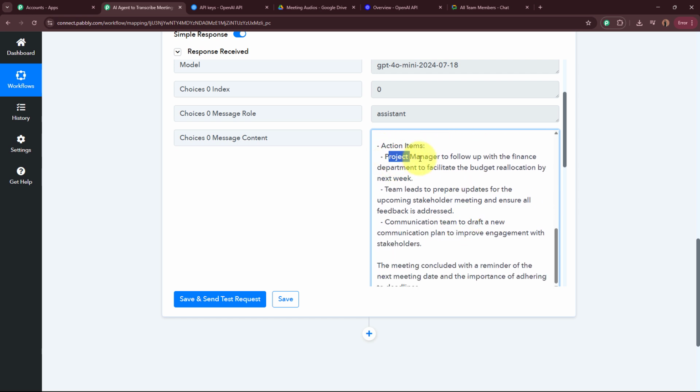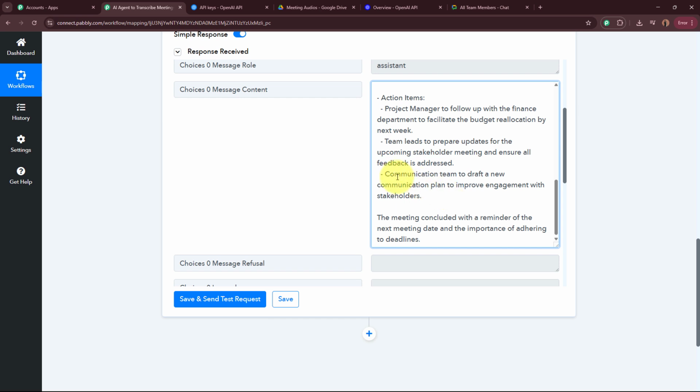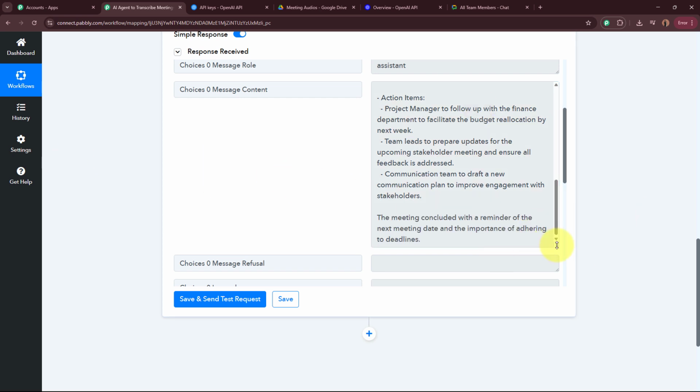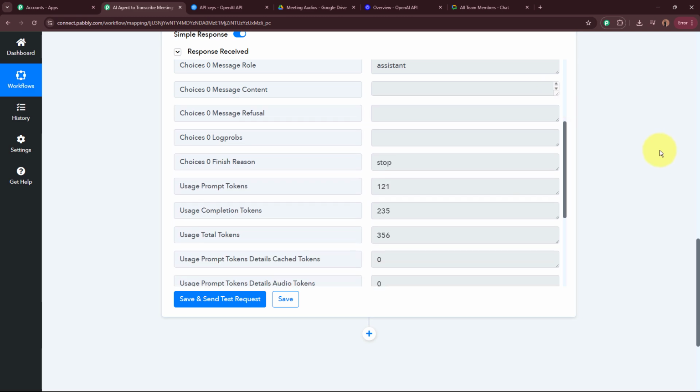Action items, project manager to follow up with the finance department. Team leads to prepare updates for the upcoming stakeholder meeting. Communication team to draft a communication plan to improve engagement with stakeholders. The meeting concluded with a reminder of the next meeting date and the importance of adhering to deadlines. Okay, you can see over here the summary has now been automatically generated by my AI agent.